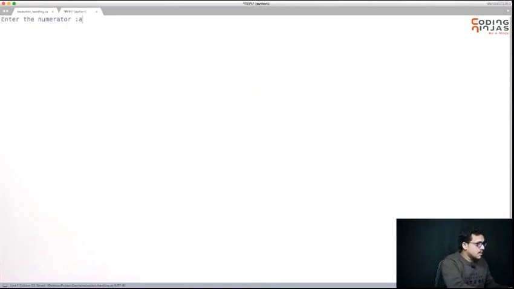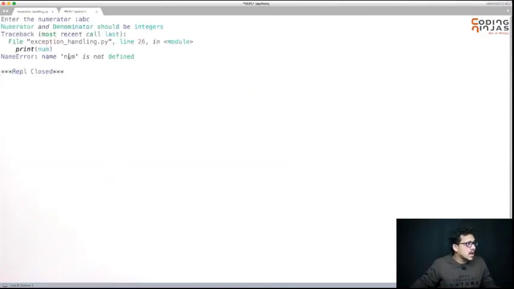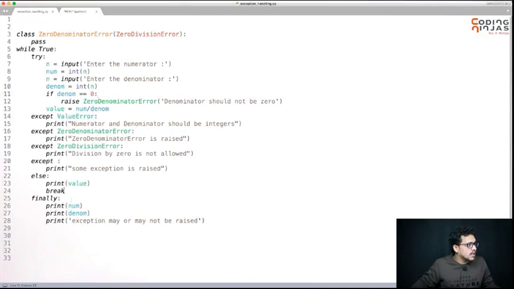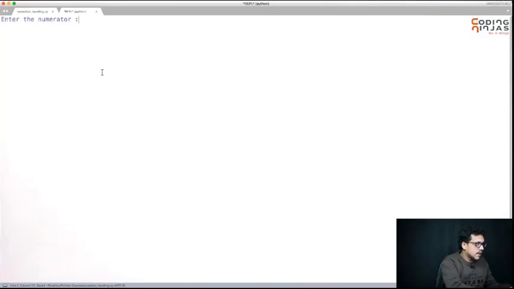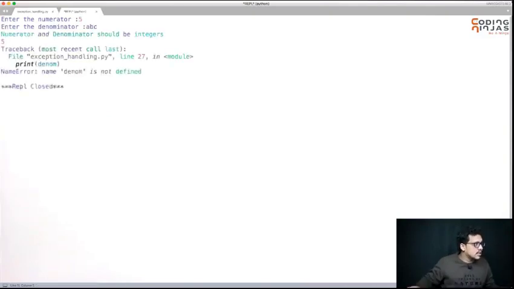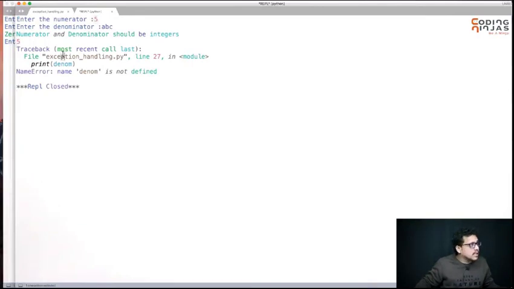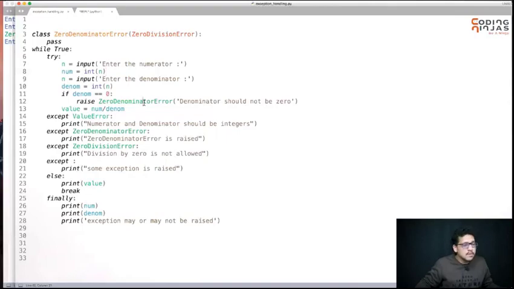If I give ABC, the exception has been raised and "name num is not defined" is coming on line 26. But if I enter the numerator as 5 and then write ABC, here 5 has been printed, but the exception is that denominator is not defined. So whatever is in scope will be printed.